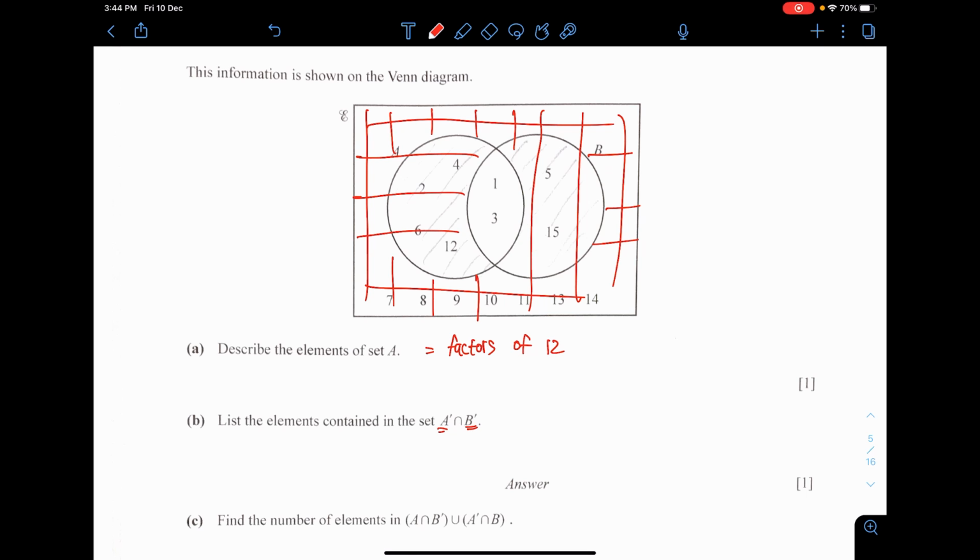Done. Now the question says to intersect them. The symbol here is the intersection, meaning after I shade everything horizontally and vertically, I need to look for the area that they share in common. Intersection is actually looking for the common area, and those are outside of the circles. Those numbers are 7, 8, 9, 10, 11, 13, and 14.